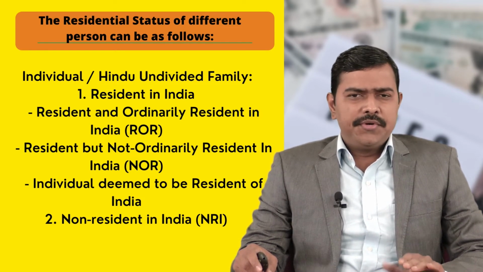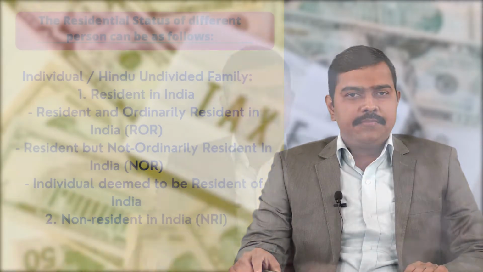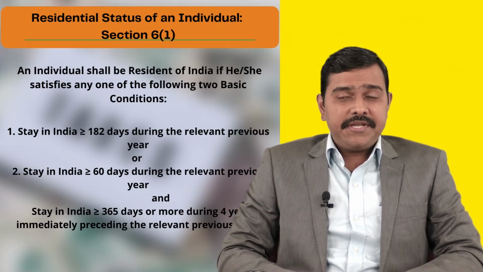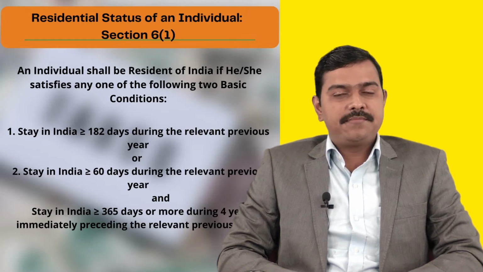All other persons can only be resident in India or non-resident in India. Please keep in mind that only individual and HUF are classified into ROR and NOR, but all other persons will be either resident in India or non-resident in India. Now we shall discuss the residential status of an individual, which is defined under section 6, subsection 1.